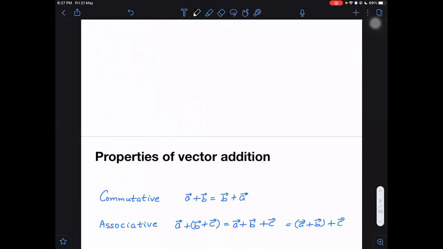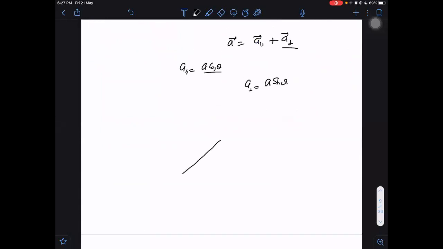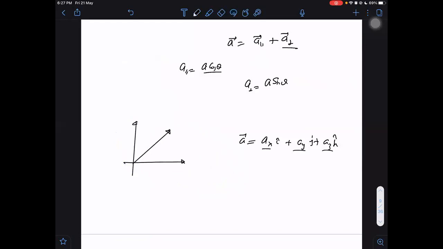One more thing I can tell you here only now, which I have not told before. If I have a vector which is represented by its components Ax i cap plus Ay j cap plus Az k cap, the components of the vector will depend on what factors? It will depend on cos alpha, cos beta, and cos gamma. What are cos alpha, cos beta, and cos gamma? These are direction cosines. You remember it? These are direction cosines.